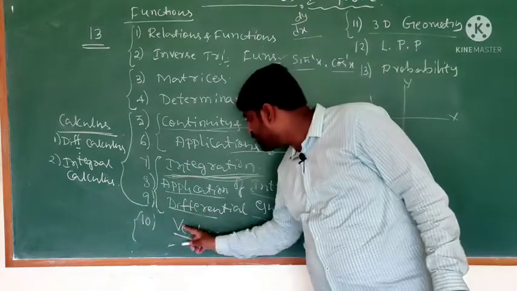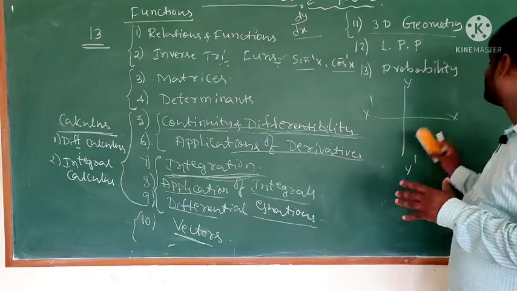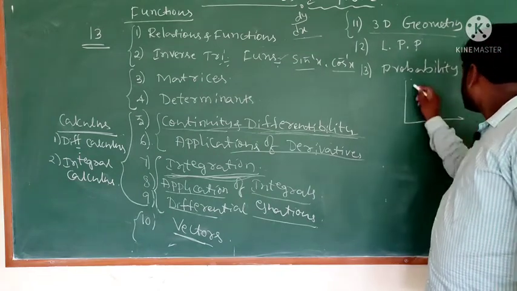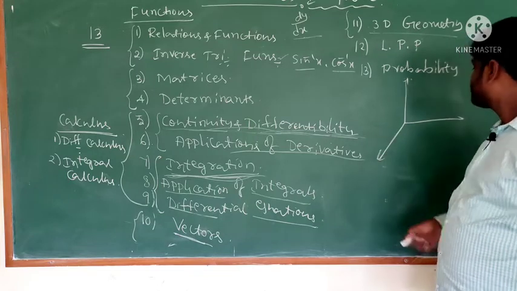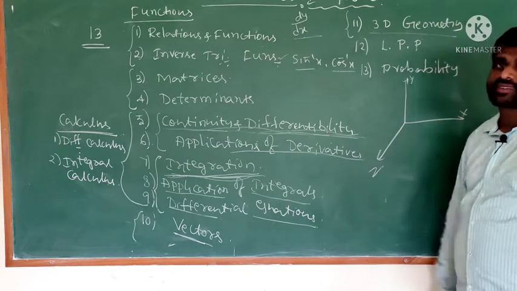But in second PU you will learn the 3-dimension axis. This is the 3-dimension axis: x axis, y axis, z axis.